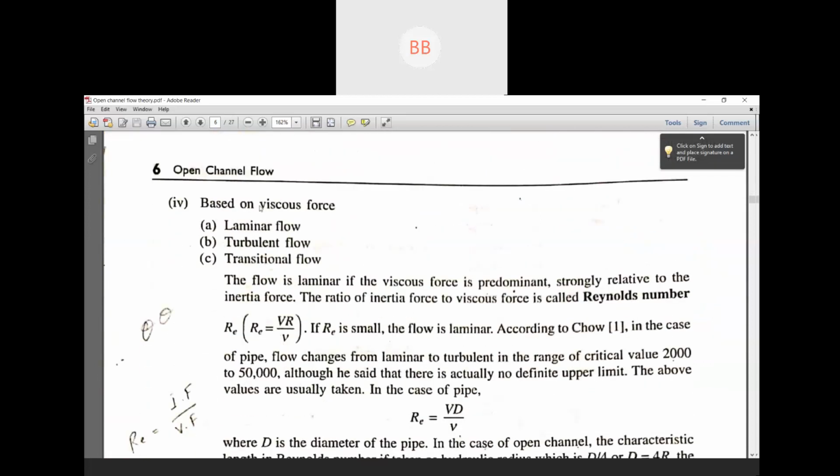Then the next classification is based on viscous force. Those things we have already studied. We are not going to discuss in detail your laminar flow, turbulent flow, transitional flow. Those things you have studied in the lab also. So those things we are not going to discuss again. Reynolds number also you have studied.